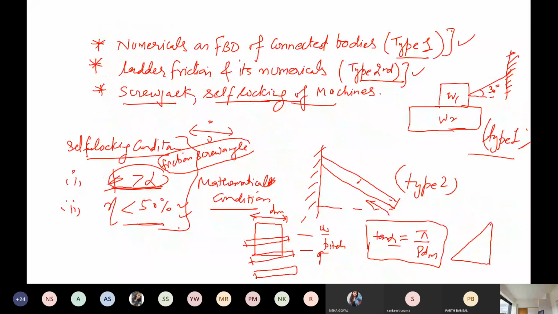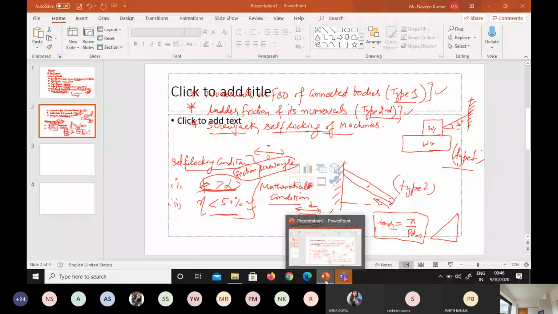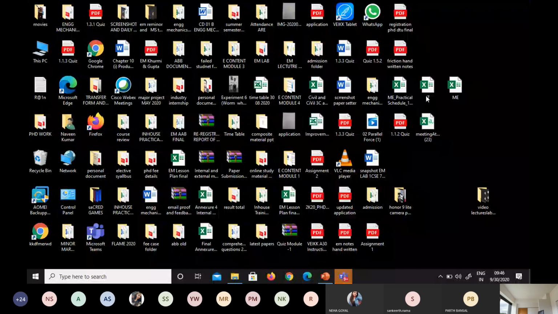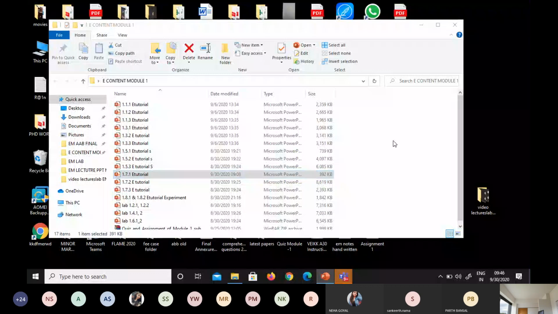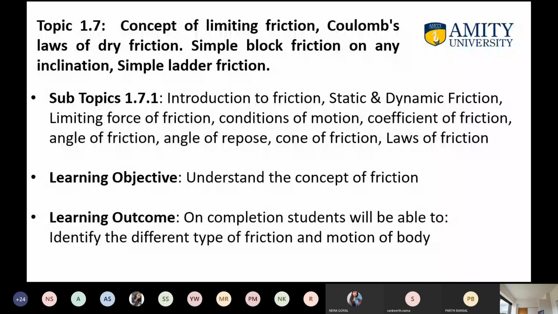So now I am coming to the basic part here. I am just explaining with this PPT, then I will show you my handwritten notes and upload them on MS Teams. The concept of limiting friction, Coulomb law of dry friction, and introduction to friction, static and dynamic friction, whatever I have told you, has already been mentioned here.